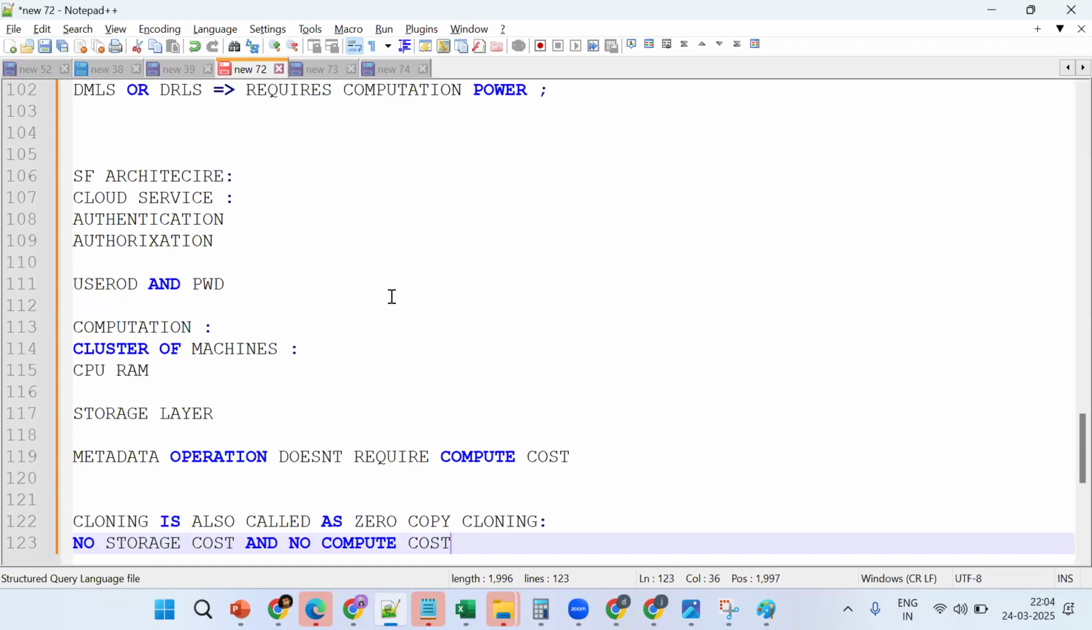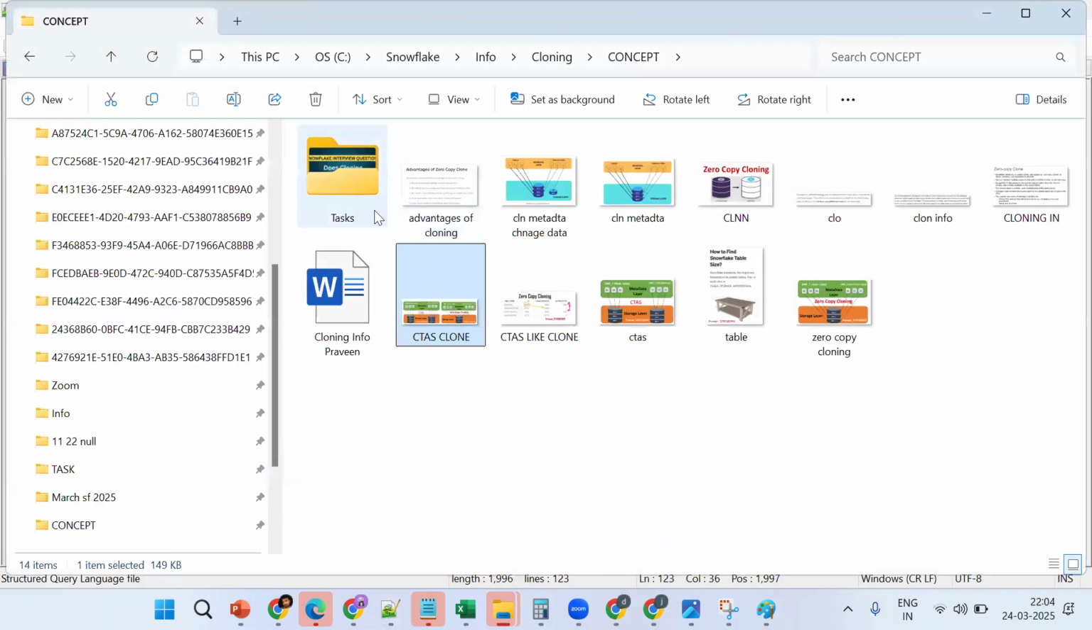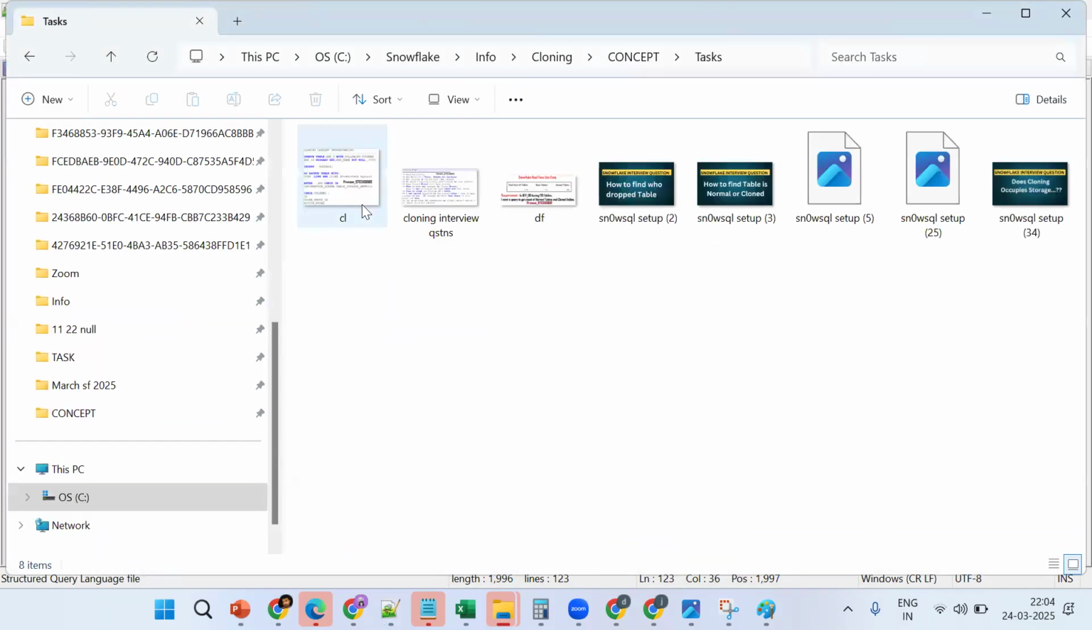No, a view is a separate object. This is mainly for backup purposes. Suppose if anything happened, we can go back and get it from there. But a view doesn't have storage, it only stores the definition. But this cloning also doesn't have any storage, it is just pointing to the main table, right? Main table only.